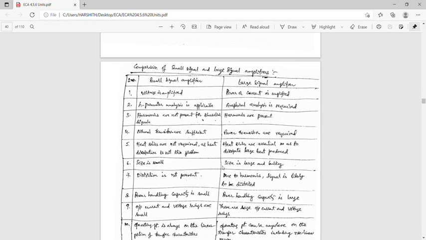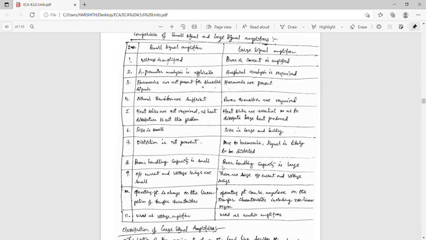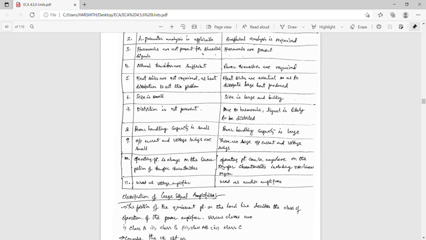In large signal amplifiers, the operating point can be anywhere on the transfer characteristics, including the nonlinear region. Small signal amplifiers are used as voltage amplifiers. Large signal amplifiers are used in the last stage of public address systems and other audio circuits.